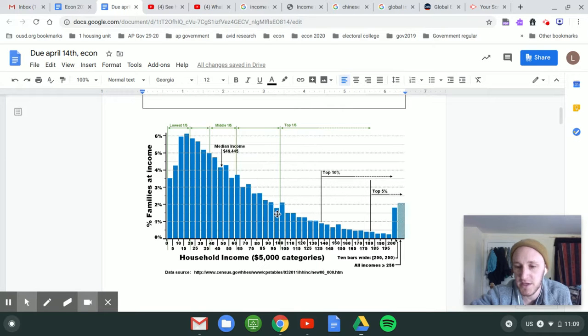So let's take a look at 100 grand. This is families that make 100 grand, families or an individual person. So this could be a mom and a dad, each making 50 grand, or it could be one person making 100 grand. So how many people are making that? Right around 2%, maybe a little bit less, a little bit more, right in that zone. So you could say 2% of Americans make 100 grand. I'm sorry, not 5 grand, that's wrong.